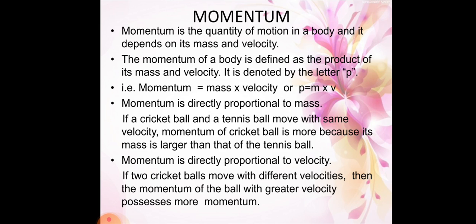The one to which we apply more force will show more velocity, greater velocity, fast moving. It moves very fast compared to the ball to which a smaller force is applied. So if great velocity is there, great momentum is also there.